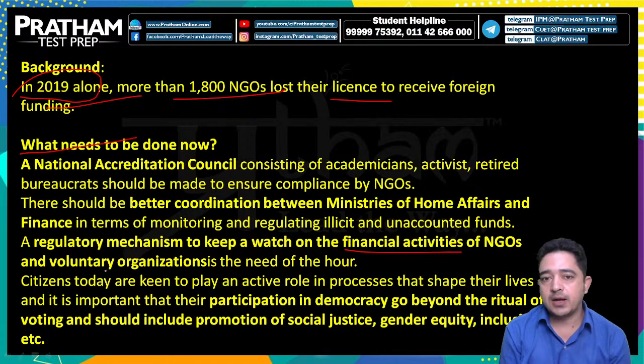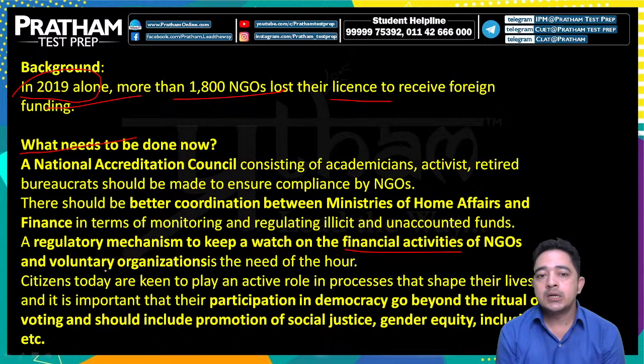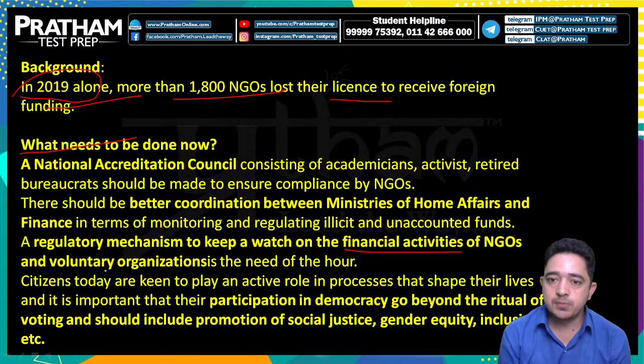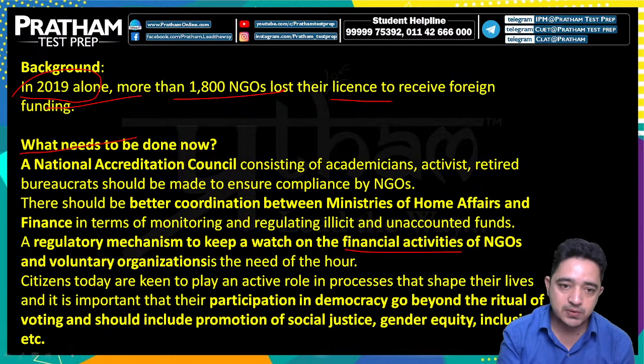Citizens today are keen to play an active role in the processes that shape their lives, and it is important that their participation in democracy goes beyond the ritual of voting and includes promotion of social justice, gender equity and inclusion.